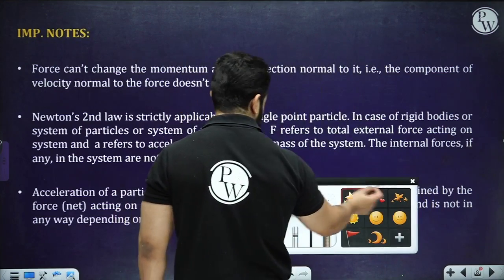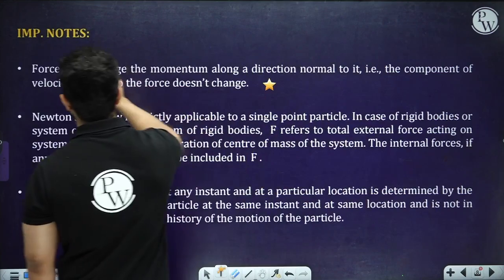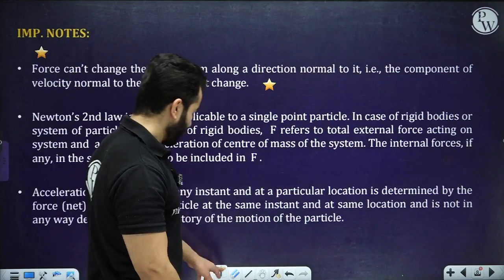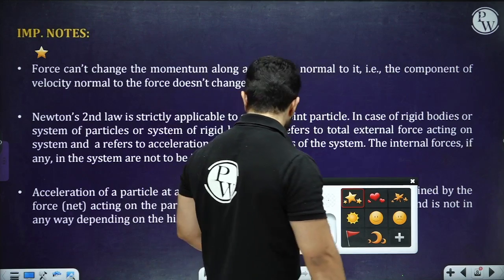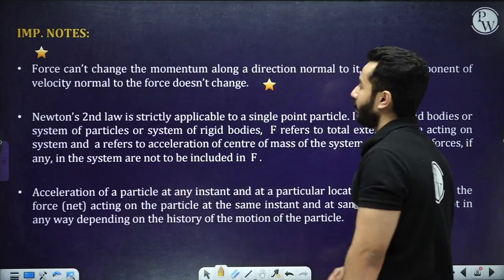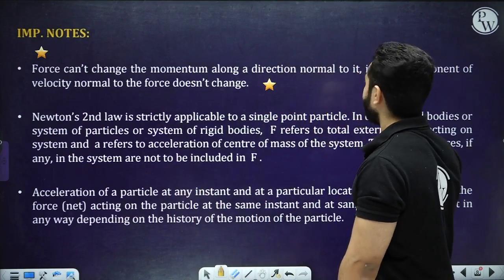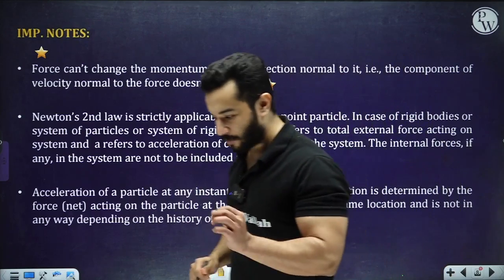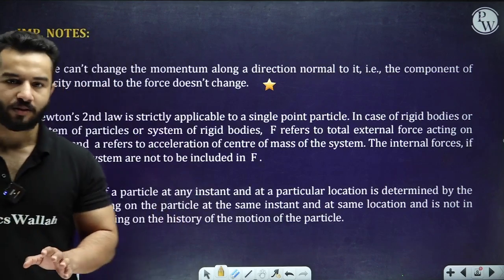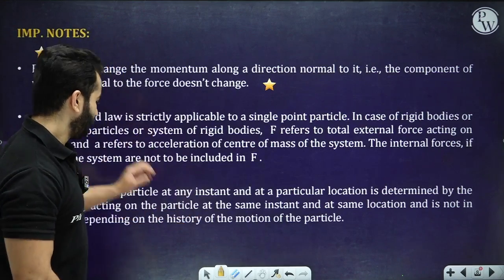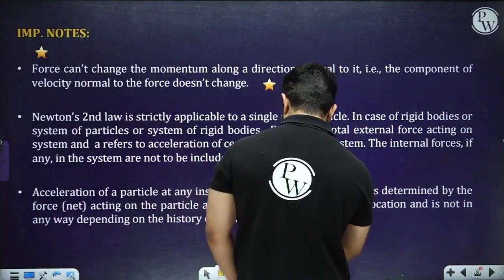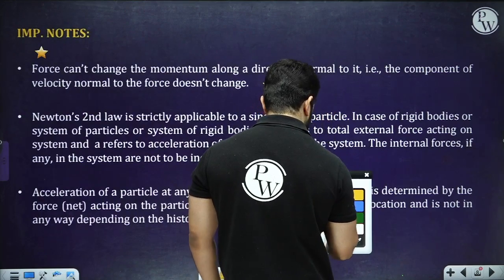So please remember this point: if you have a force along a perpendicular direction to a velocity, then that particular velocity will not change. It is quite easy to understand. I'll give you an example, an example of circular motion.